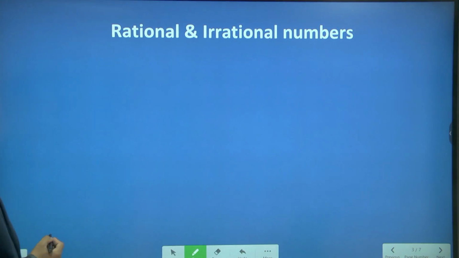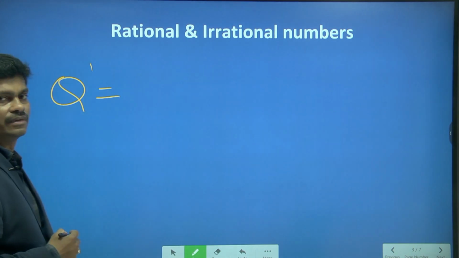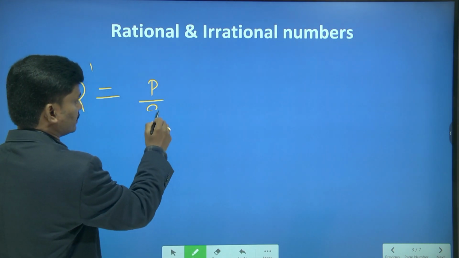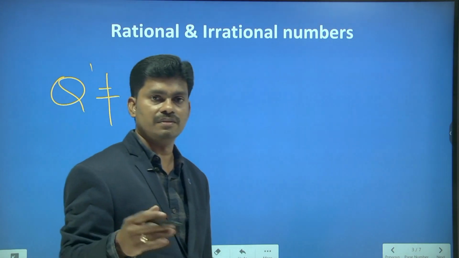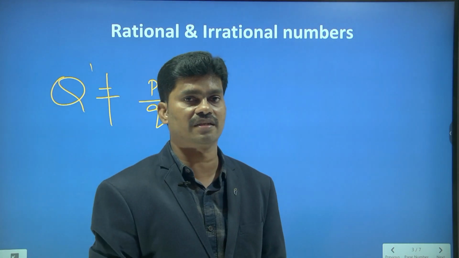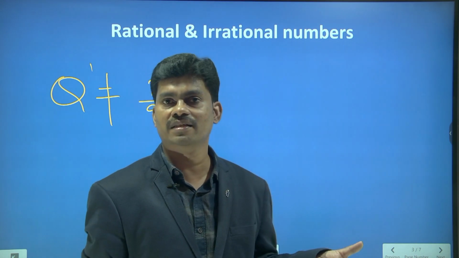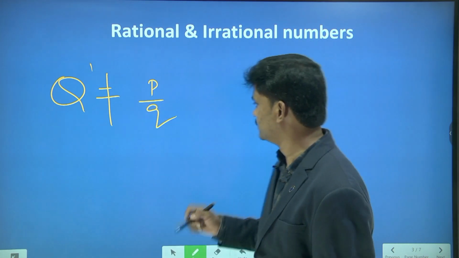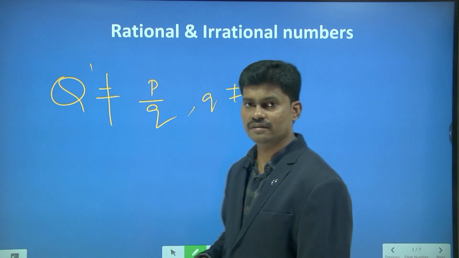So what about irrational? Rational number, I gave an example and definition. Irrational numbers are denoted by the letter Q dash, and it is a number which cannot be written in the form of P by Q. Either true or false. True is rational and false is irrational. Can be written is rational, cannot be written is irrational. And here Q not equal to 0, P comma Q are integers.